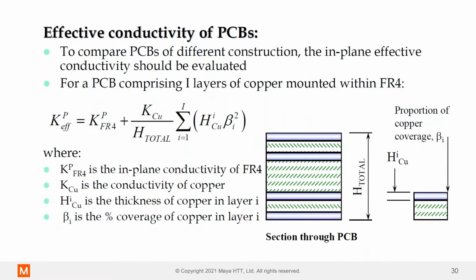So how do we calculate the effective conductivities of the PCB? Again, these slides will be available afterwards, so you can kind of study this in your own time if you like. I won't go into it too much, but the main thing is the percentage copper that you include into your board. Okay, so when it comes to PCB design, the designers have quite a lot of leeway in how they design their board. One of the things they can do is increase the number of layers, right?